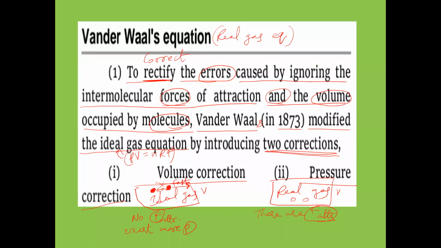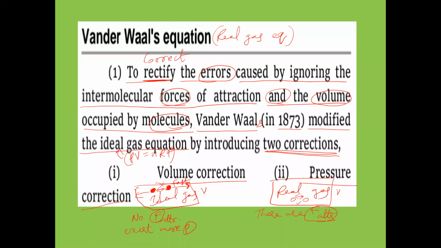When they move faster, they will collide a greater number of times with the walls of the container. This molecule will collide with the walls, and this molecule will collide with the walls. Like this, all the molecules of the ideal gas will move faster than in real gas and exert more pressure, remember.